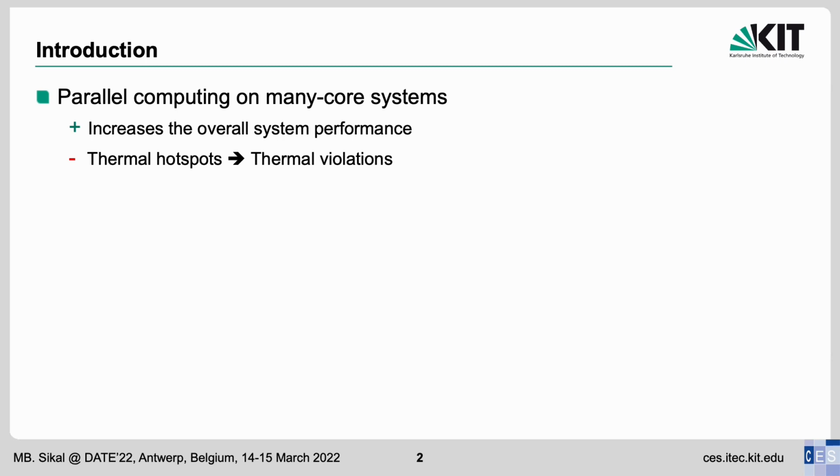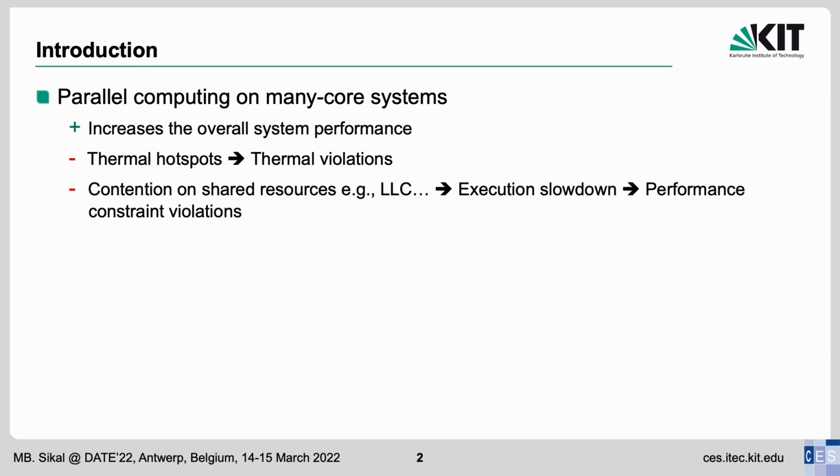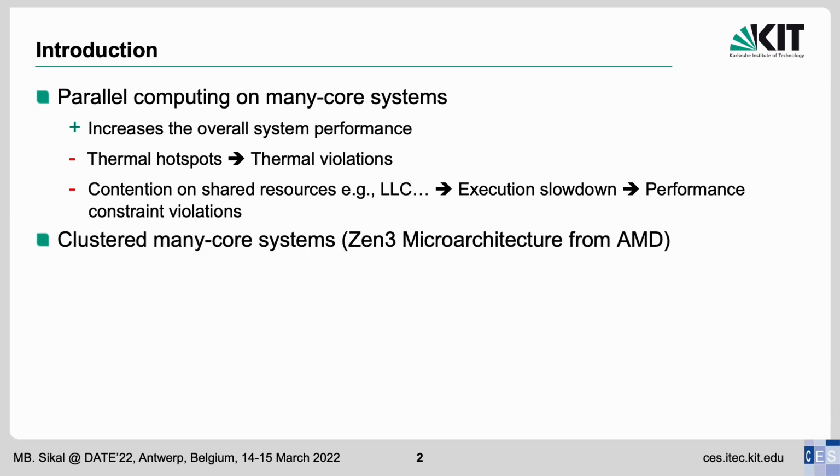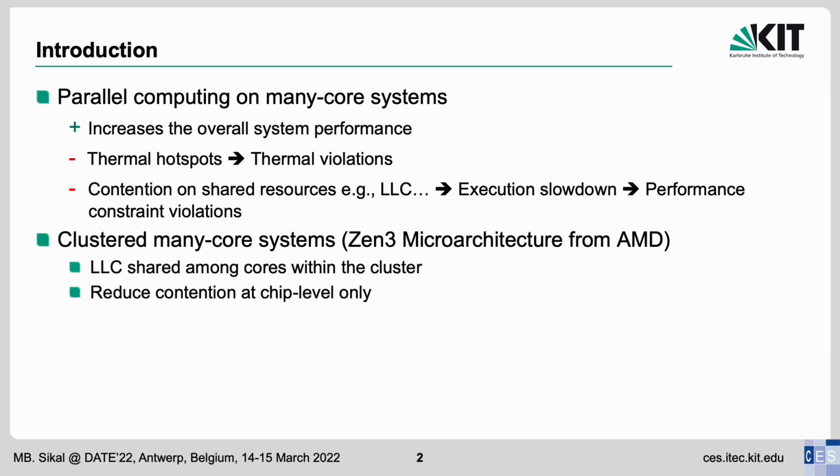Also, simultaneously executing applications contend for the shared resources of the chip, like the last level cache. This contention results in execution slowdown for the running applications, which can lead to performance constraint violations. Clustered many-core systems can reduce chip-level contention by sharing the last-level cache only among the cores of the cluster. This reduces the chip-level contention, but at the same time does not help with contention between applications running in parallel